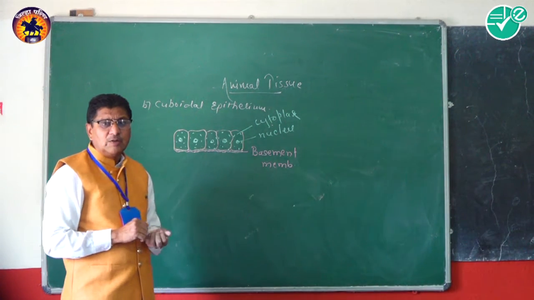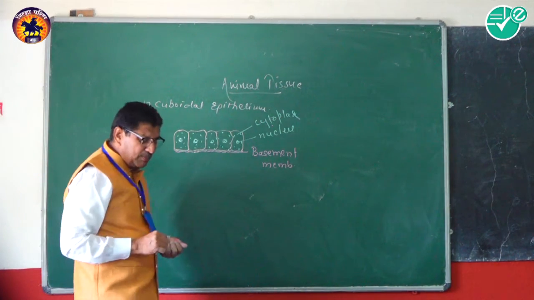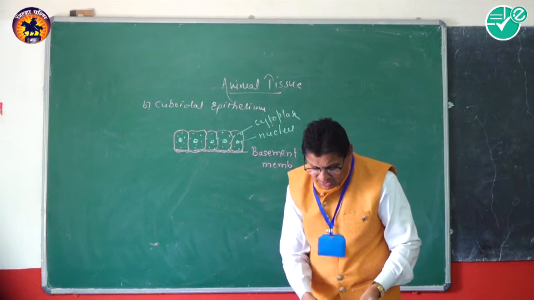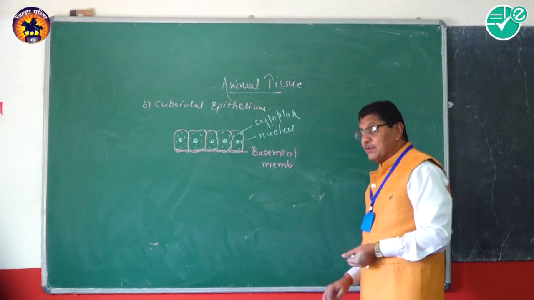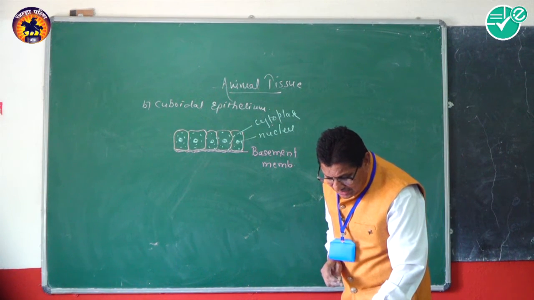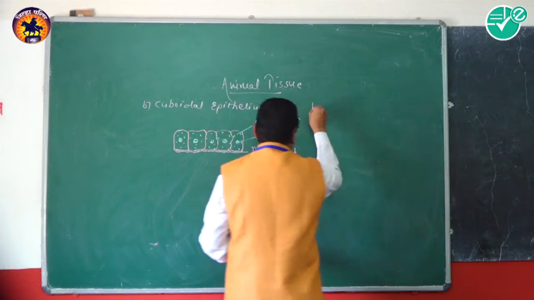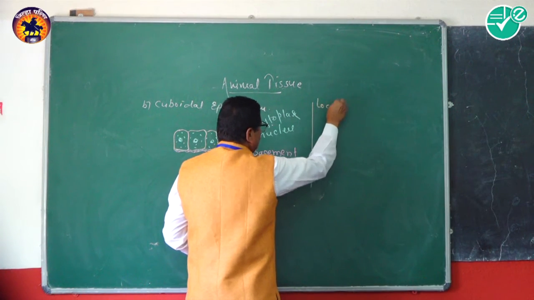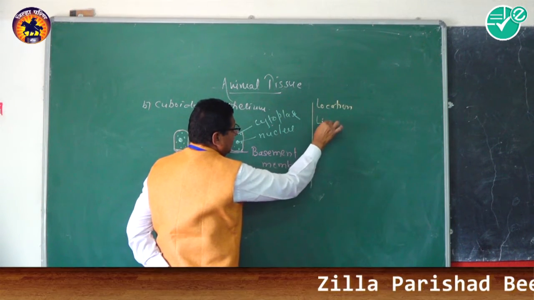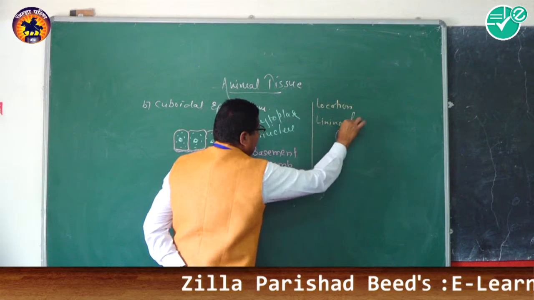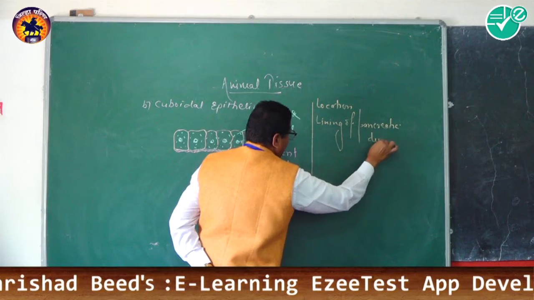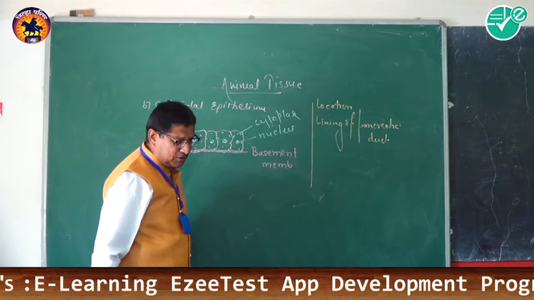Similarly, the function of the cuboidal epithelium is absorption and secretion. But the location of this epithelium is different from squamous. Therefore, such type of epithelium is present in the lining of pancreatic duct. Now, this is the first location.